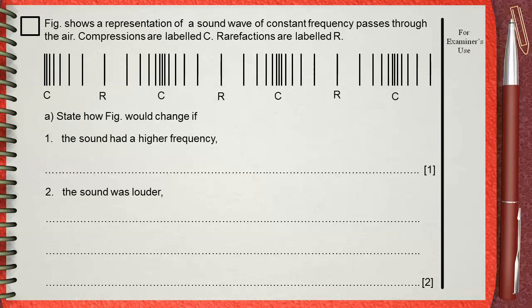Figure shows a representation of a sound wave of constant frequency passes through the air. Compressions are labeled C. Rarefactions are labeled R. State how the figure would change if: number 1, the sound had a higher frequency. Number 2, the sound was louder.